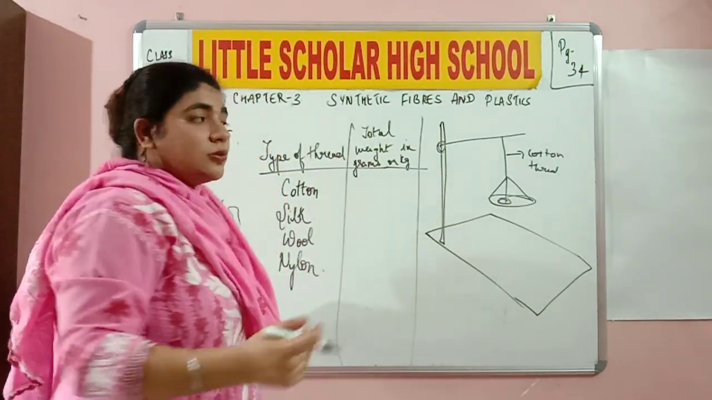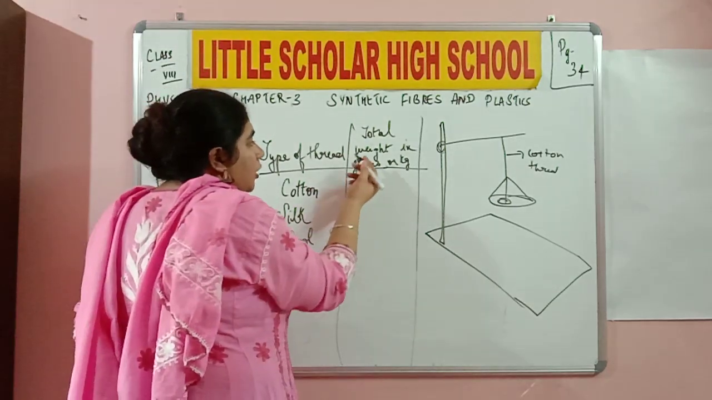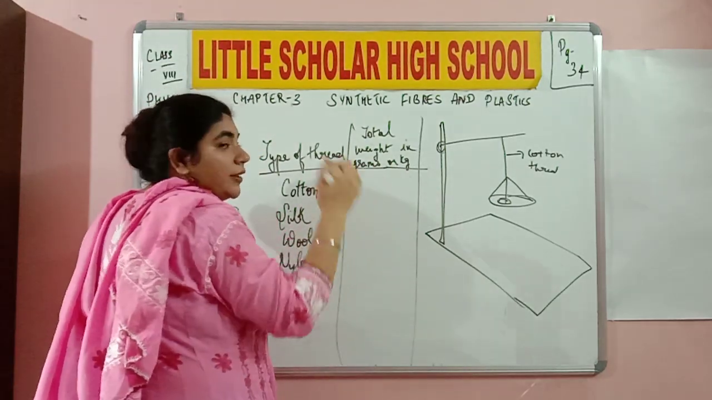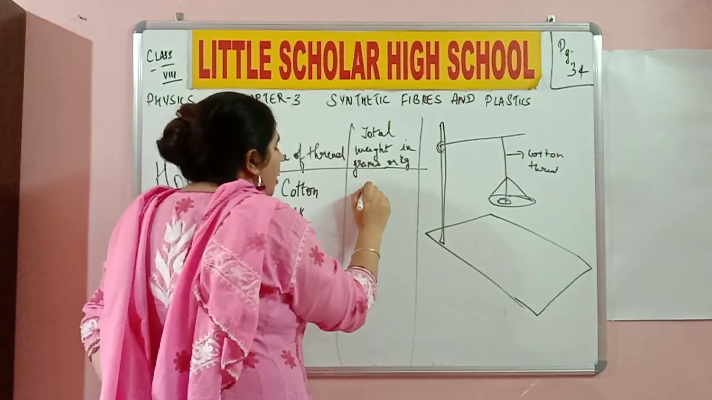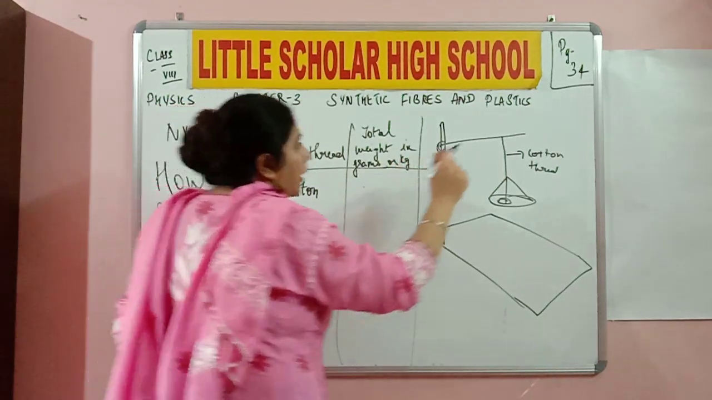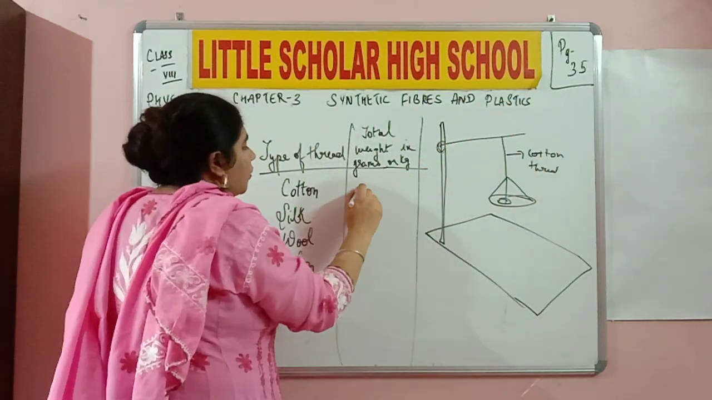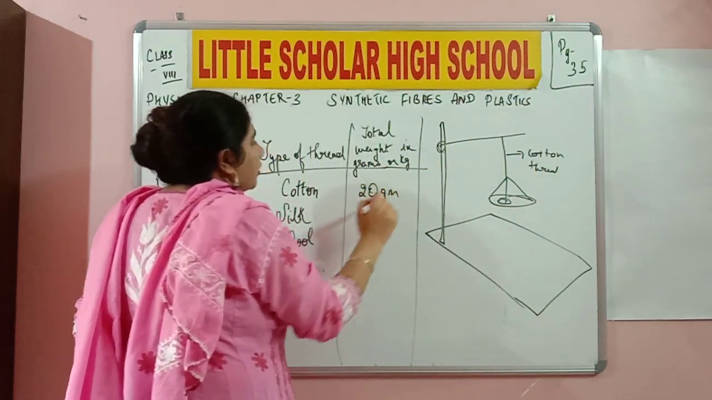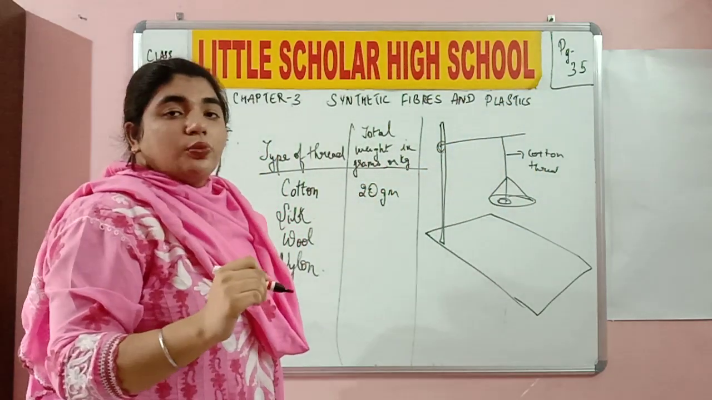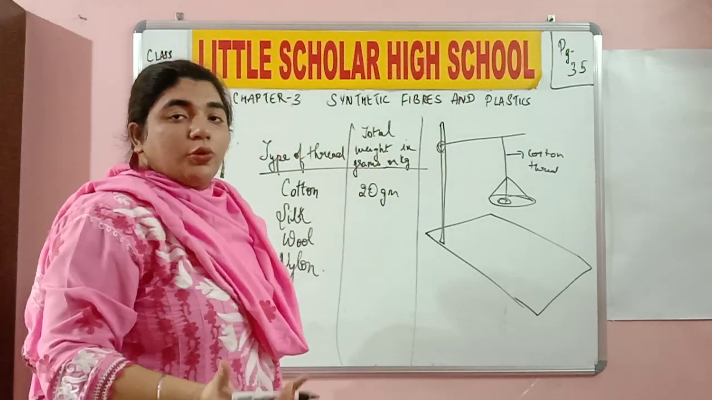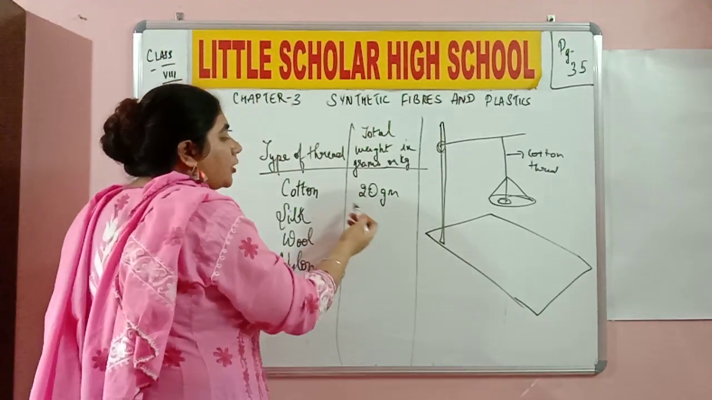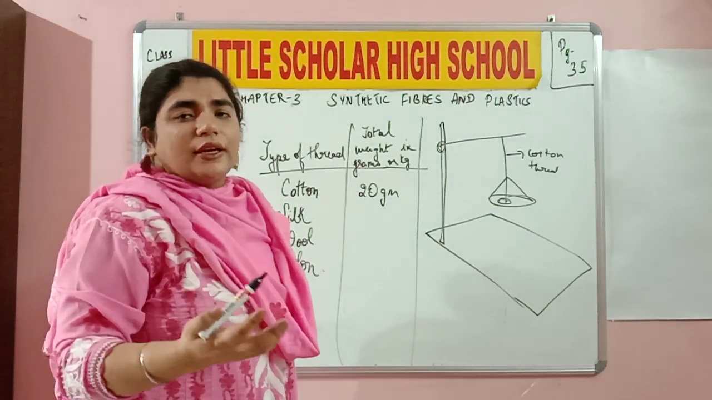Do you understand? So cotton is a very delicate fiber. So the total weight in grams or kg when the thread broke, class, it is on page number 35. This particular activity is on page number 35. So the total weight in grams or kg at which the cotton thread broke is nothing but 20 grams over here, because cotton was very delicate.